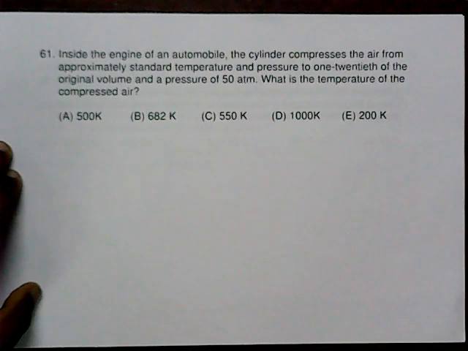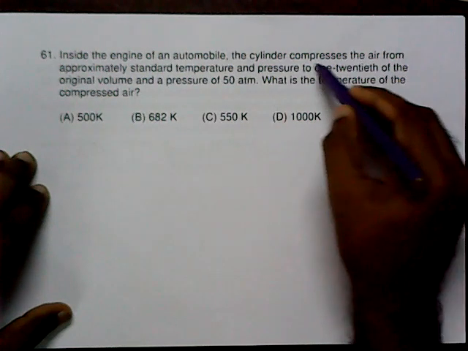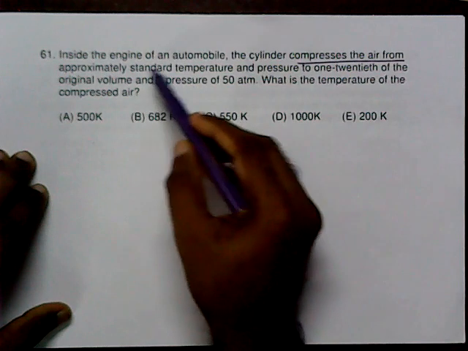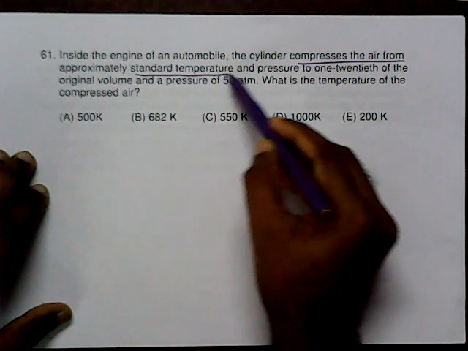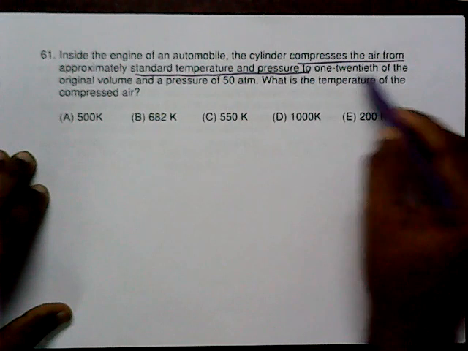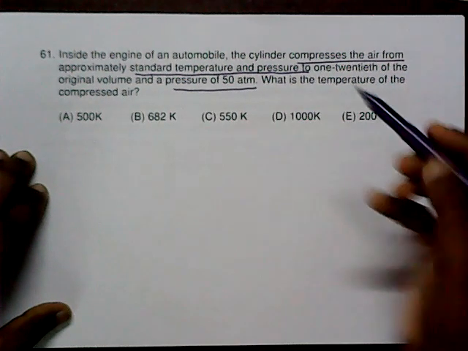Number 61. Inside the engine of an automobile, the cylinder compresses the air from approximately the standard temperature and pressure to 1/20th of the original volume and pressure of 50 atmosphere.